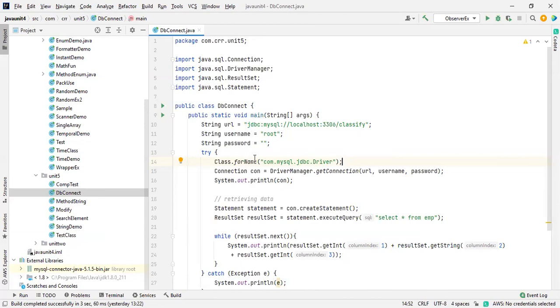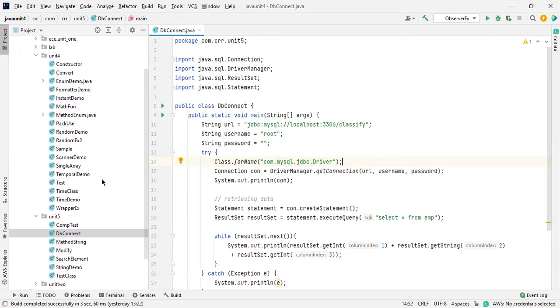In this context, what is this MySQL driver? Why should I take this one? I'm working on my Java, so why should I go for this? There are other databases like Oracle and so many others available. So every time, why should I go for that? Why can't you get one driver for me? If it is necessary, you have to download the driver. So in this condition, we have to check whether the drivers are available or not.